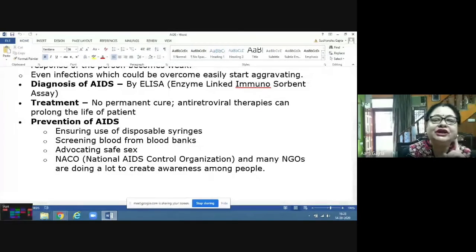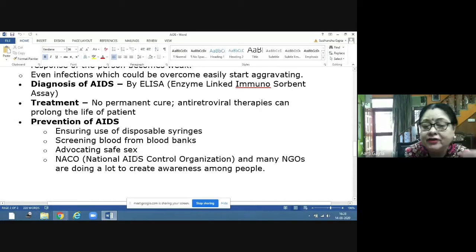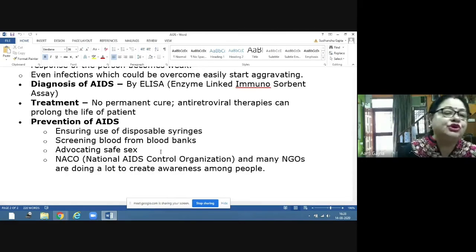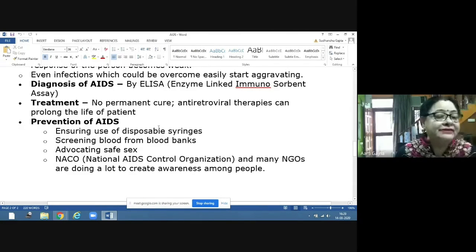So ensuring use of disposable syringe. Whenever you are going for any test, whenever you are going for any injections, please make sure that the syringe which is used on your body is disposable. It should be a new syringe. The nurse, the medical assistant, or the doctor should open it in front of you so that there is no chance of any contaminated syringe being used on your body.